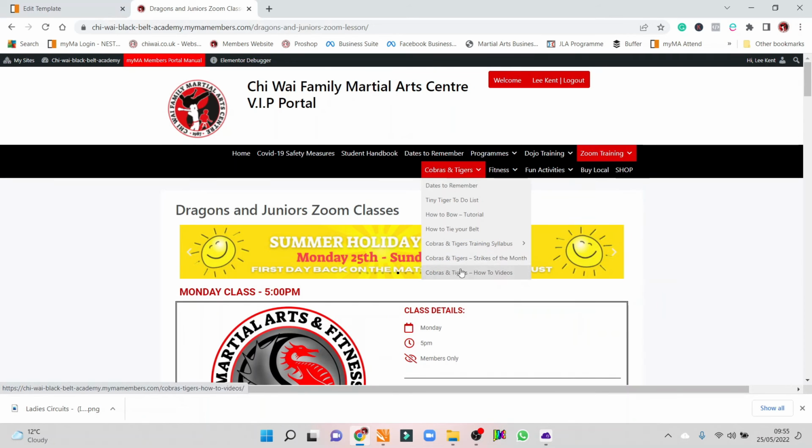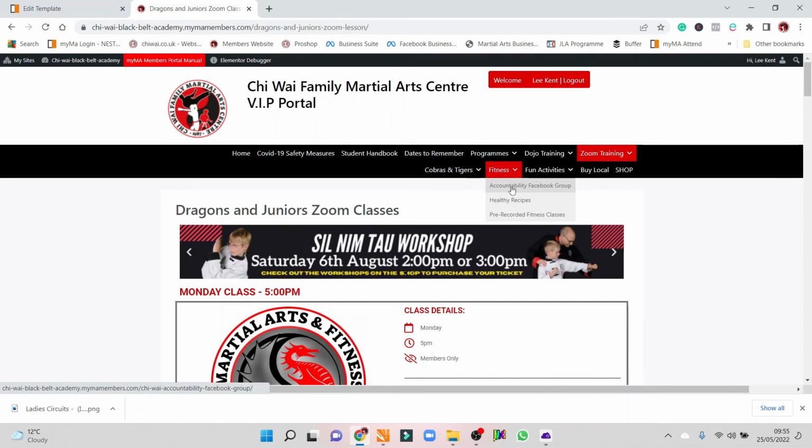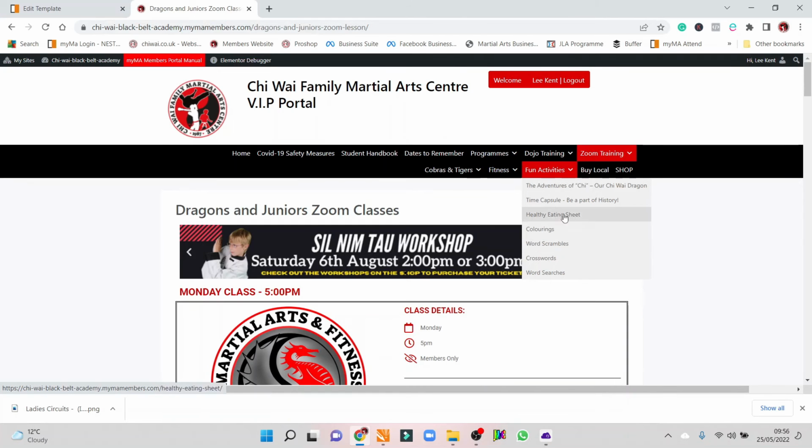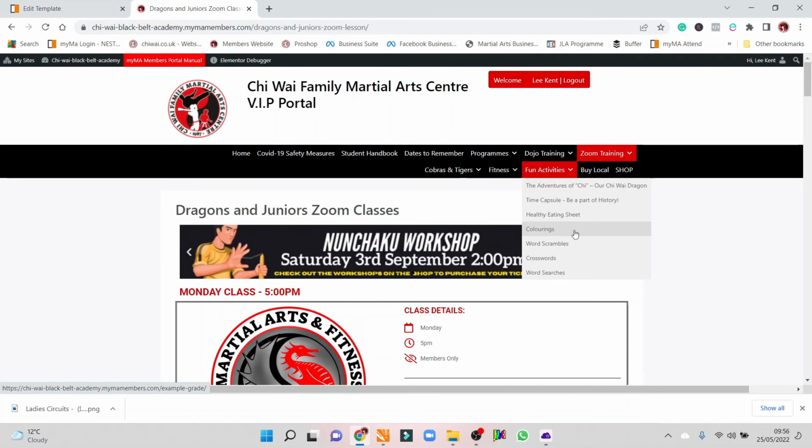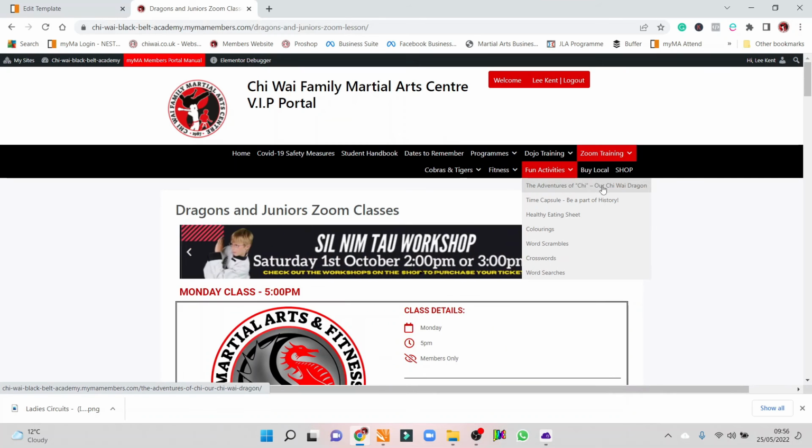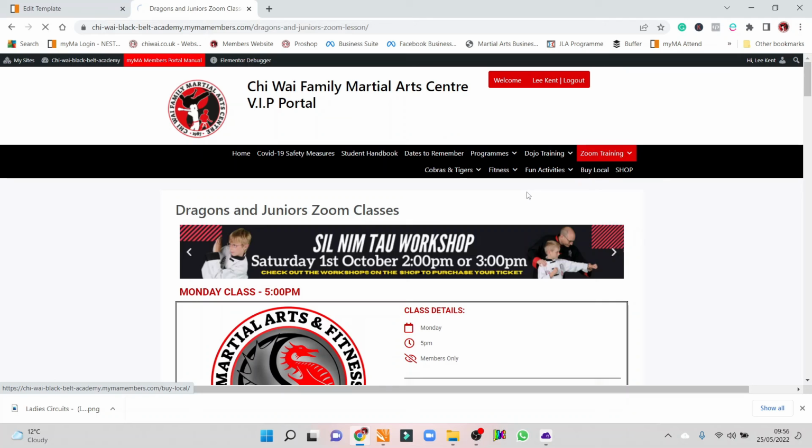Time tag is all the same sort of stuff. Fitness is just a little bit of a bonus if you want to have a look at all this stuff. And the same with our activities and bits and pieces. So we've got colorings, word scrambles, crosswords, word searches, and we've got some nice adventures of Chi there, which is our mascot. Buy local is kind of important to us.